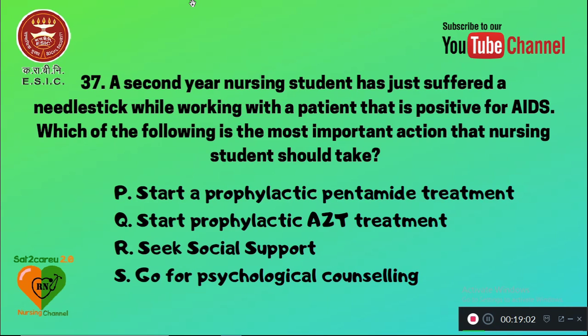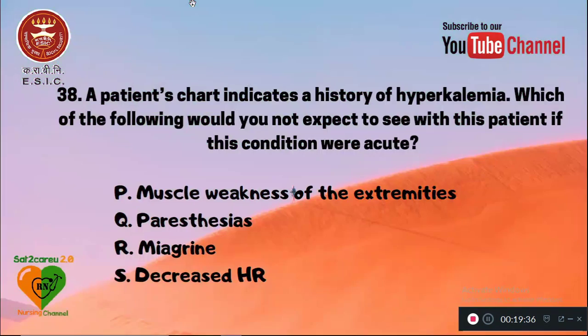37. A second-year nursing student has just suffered a needle stick while working with a patient who is positive for AIDS. Which of the following is the most important action that the nursing student should take? P is start a prophylactic pentamidine treatment. Q is start a prophylactic zidovudine treatment. AZT means zidovudine treatment. Or seek social support, or go for psychological counseling. So the immediate action the nurse should expect is starting a prophylactic zidovudine treatment, antiretroviral therapy.